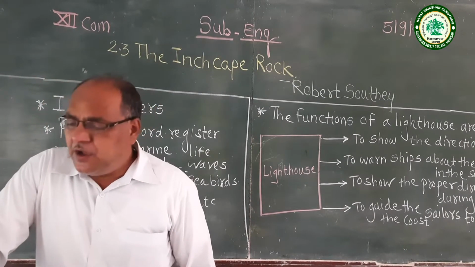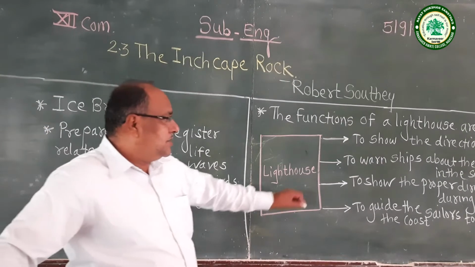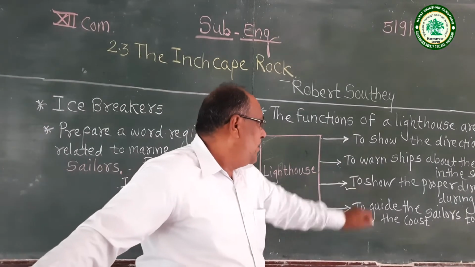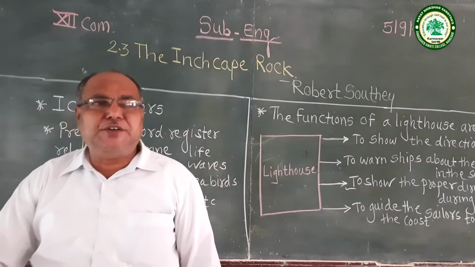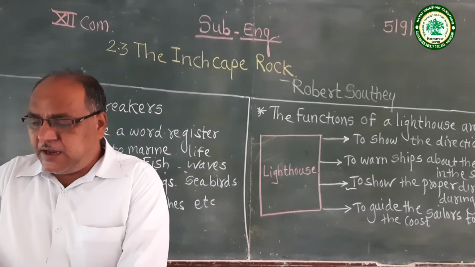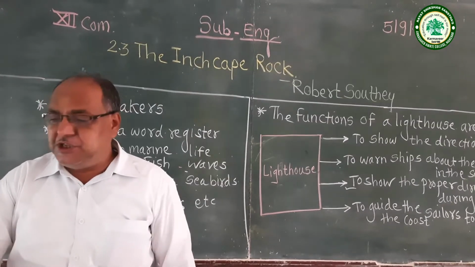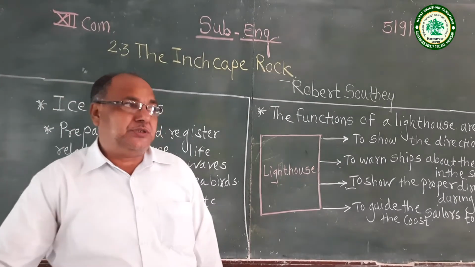The third function of a lighthouse is to show proper direction during the storm. Next, another function you should write in this section: to guide the sailors to reach the coast.